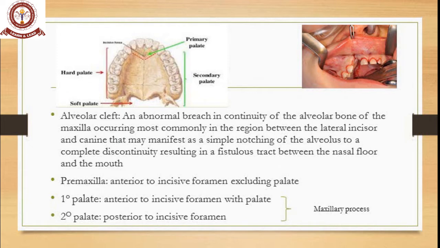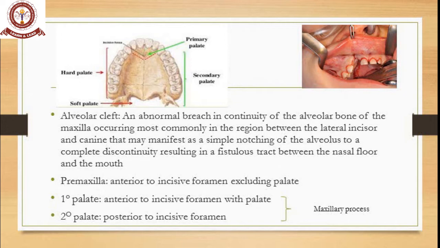So alveolar cleft: an abnormal breach in the continuity of the alveolar bone of the maxilla, occurring most commonly in the region between the lateral incisor and canine, that may manifest as a simple notching of the alveolus to a complete discontinuity, resulting in a fistulous tract between the nasal floor and the mouth. So you have to really know what an alveolar cleft is.